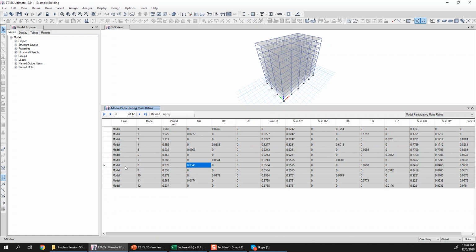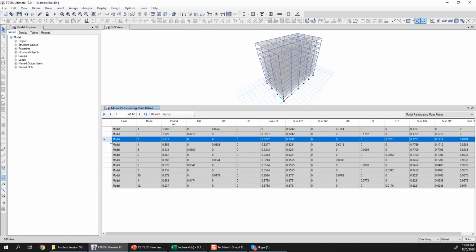The third mode in x direction is basically this one, which is the 8th mode according to this list, and it has 3% participation. Okay, the third mode in this list is basically the first mode of torsion, because it doesn't have any contribution in x or y, but it has the contribution in rz.